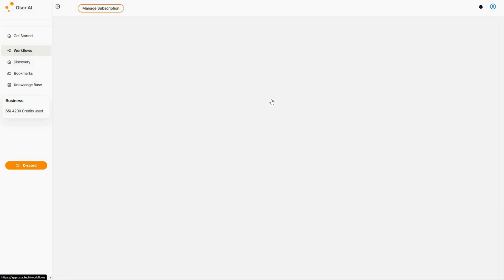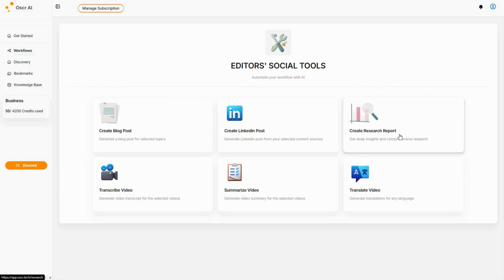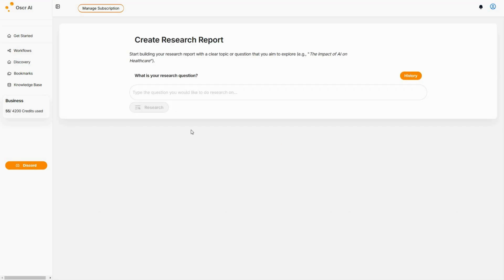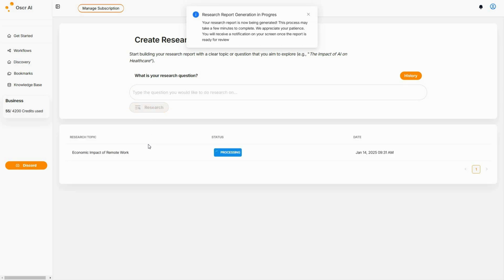So now let me try the other workflows. And then we also have this create research report. So we can get a very good, very in-depth research report here. All I have to do is just provide the research question. So for example, I want to write a research report on this particular topic, economic impact of remote work. So all I have to do is just click on this research button. And now the process has been started, and once again it is going to take some time. So in the meantime, let me try some other features.